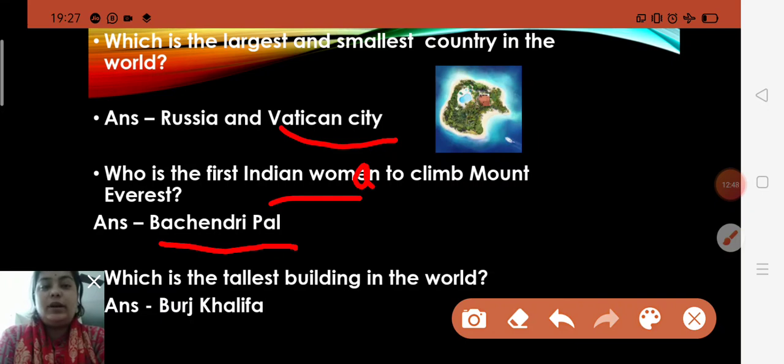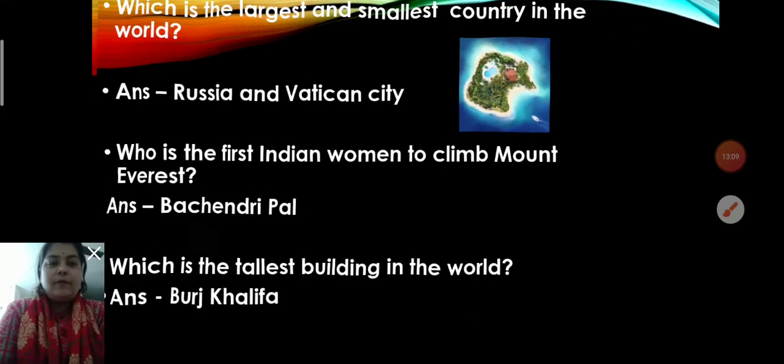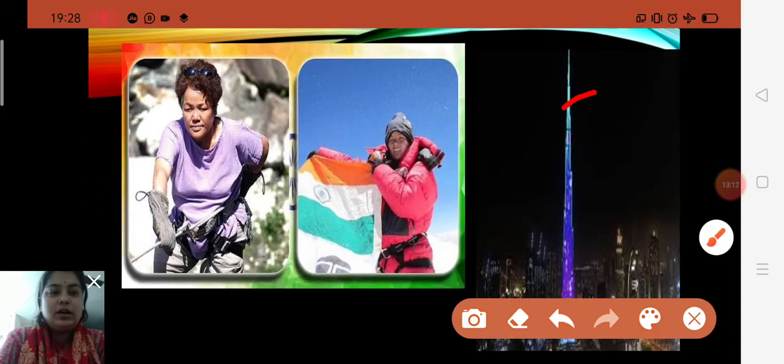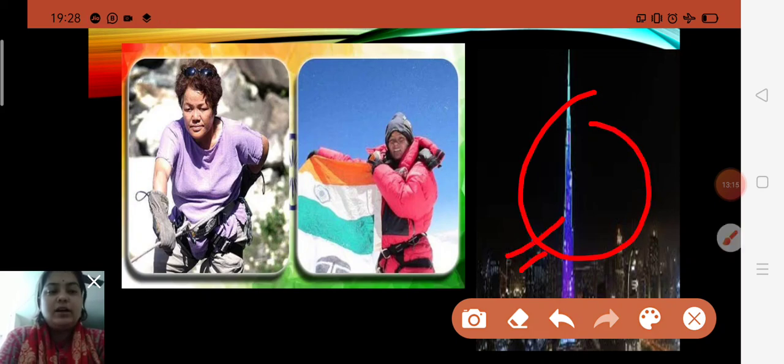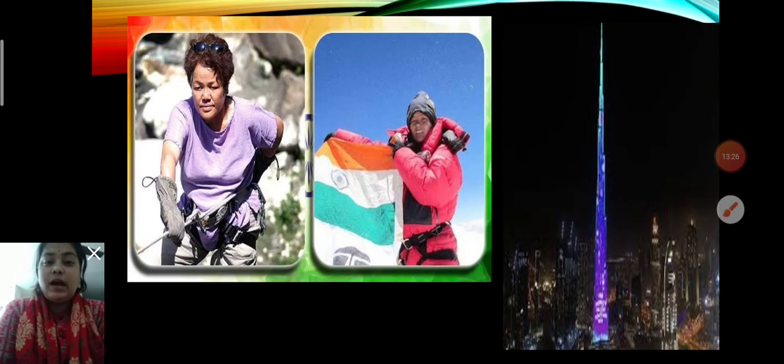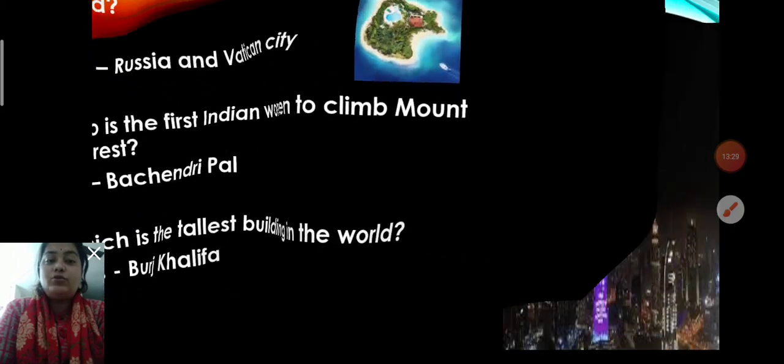Which is the tallest building in the world? Yes, Burj Khalifa. Burj Khalifa, children, holds the following record: tallest building in the world at over 828 meters and more than 160 stories. Okay, children, so Burj Khalifa is the tallest building in the world. Also this is the picture of Burj Khalifa. It is the tallest building in the world, and she is what? Bachendri Pal. She is the first woman to climb what? Mount Everest. Okay, children. So I hope whatever I have explained in this video, you all have understood very nicely.